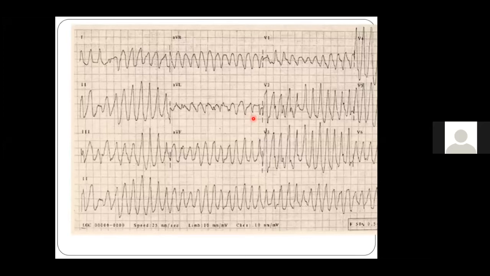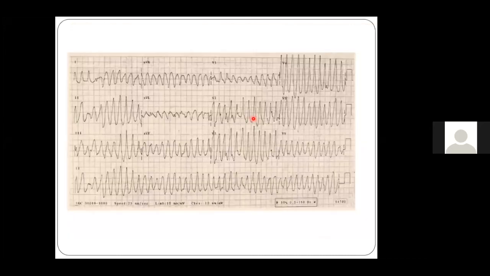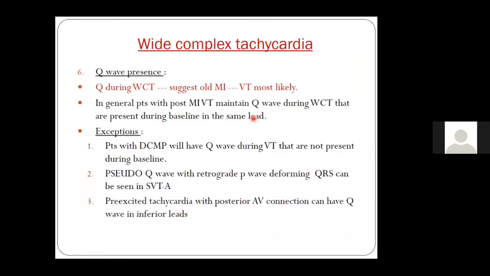So this is again a rare ECG. I wanted to divert off track so that you do not just know SVT or VT, but you always remember that an irregular wide QRS tachycardia always suggests AF with a pre-excitation pathway. This is again the same ECG in a smaller frame.